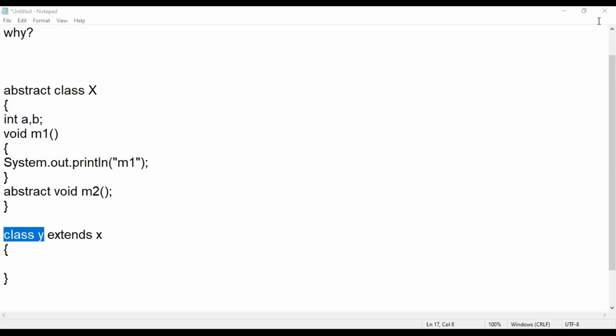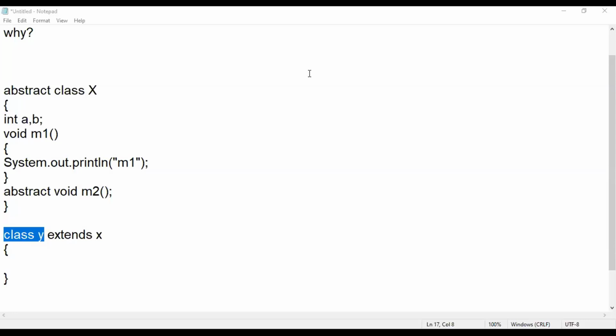So whichever methods you are comfortable with, you will implement those methods, and for a few methods which are a requirement from the user perspective, if you don't know the definition, you will make them abstract. So when I said I don't know, it doesn't mean that method is not required. What I'm saying is, I don't know the definition. There might be some other person who knows the definition, or I might study that method and how it should work, and then implement it myself.